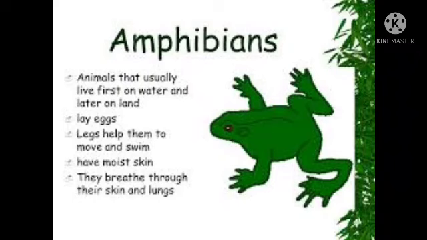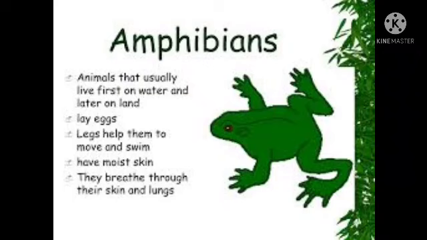Amphibians. Let's talk about amphibians. We know before we saw terrestrial and aquatic. Terrestrial animals, those that live on land, we call terrestrial. And aquatic, those that live in water, we call aquatic. But amphibians means both terrestrial and aquatic.